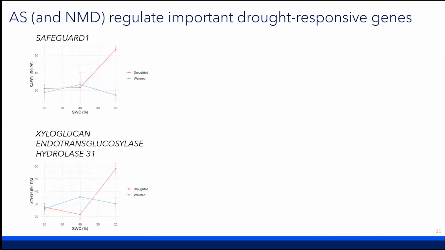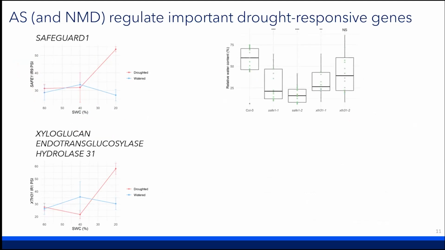And then just to wrap up, I wanted to bring it back to drought. These are two of our guard cell specific differentially spliced genes that we identified. As you can see, there's an increase in the separation between the isoform ratios at 20% soil water content, so these are responsive to severe drought.